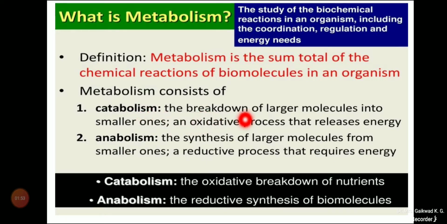Catabolism is the breakdown of larger molecules into smaller ones, and anabolism is the synthesis, the building up of larger molecules from smaller ones. These catabolic and anabolic processes are involved in metabolism. Metabolism produces a variety of byproducts, some of which need to be eliminated, because these byproducts are harmful and toxic for our body.